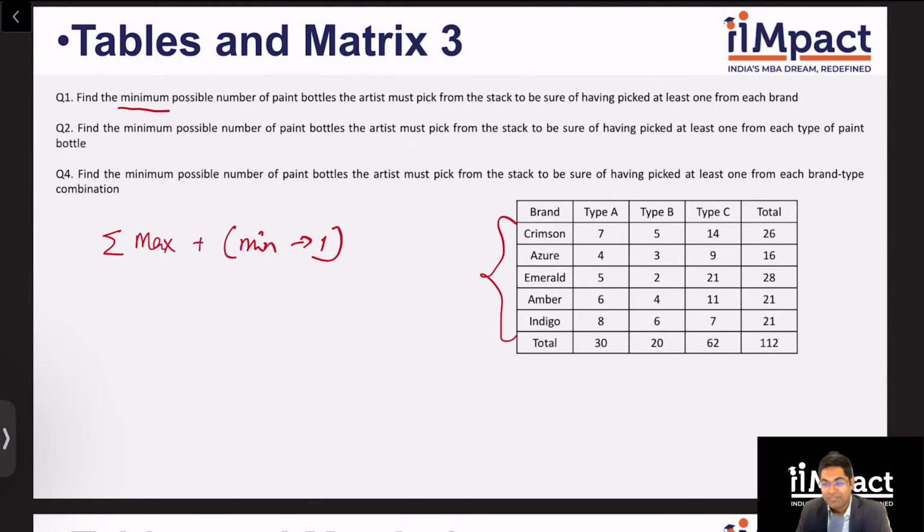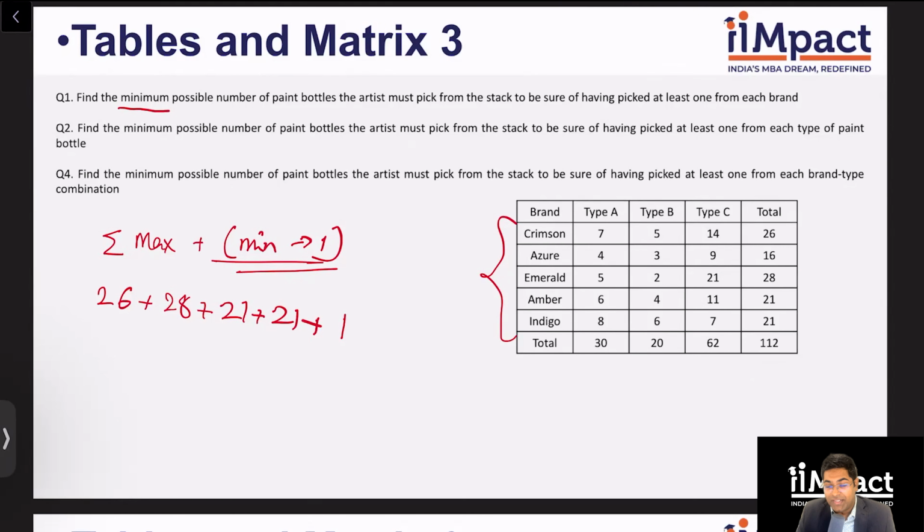Here in Crimson, I have 26. Clearly, guys, the brand which has the minimum number of bottles is Azure, which has 16 bottles. So that is going to be our minimum, which we discussed. So here I will add 26 of Crimson, 28 of Emerald, 21 of Amber, 21 of Indigo, and one from Azure. Now, why am I doing this?